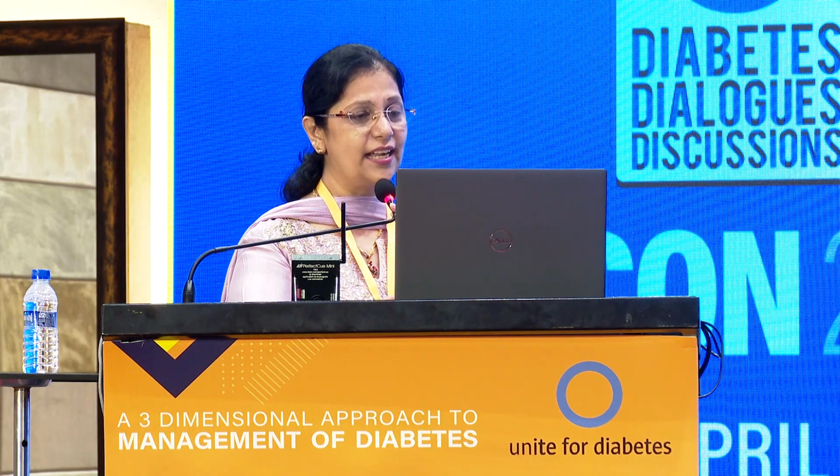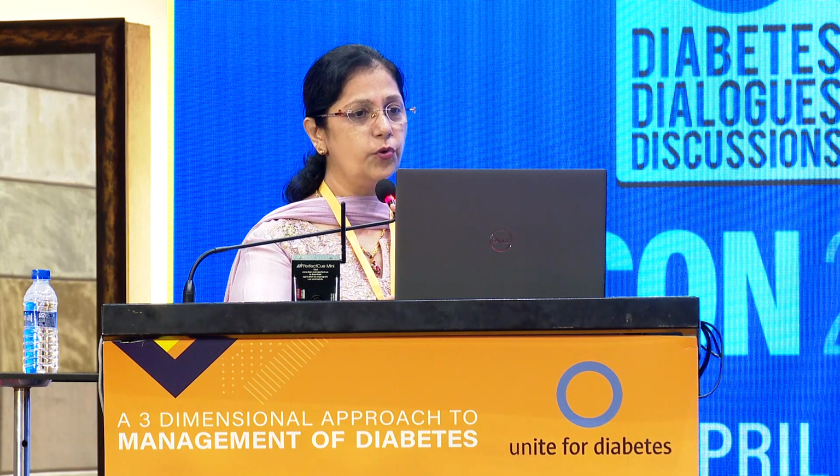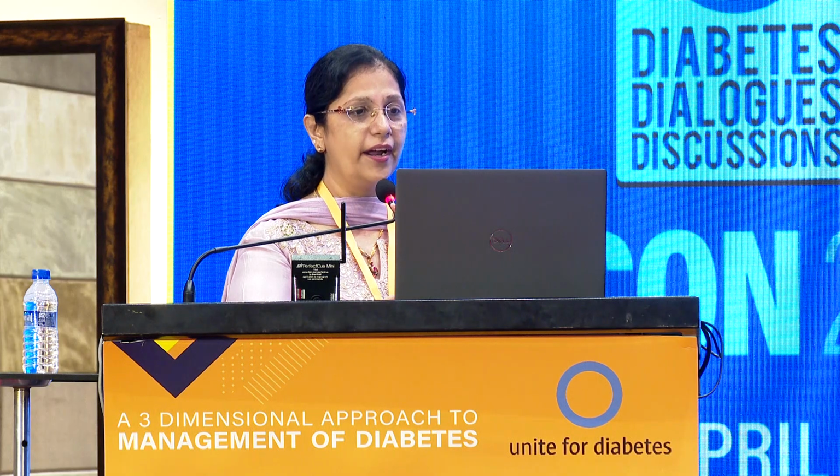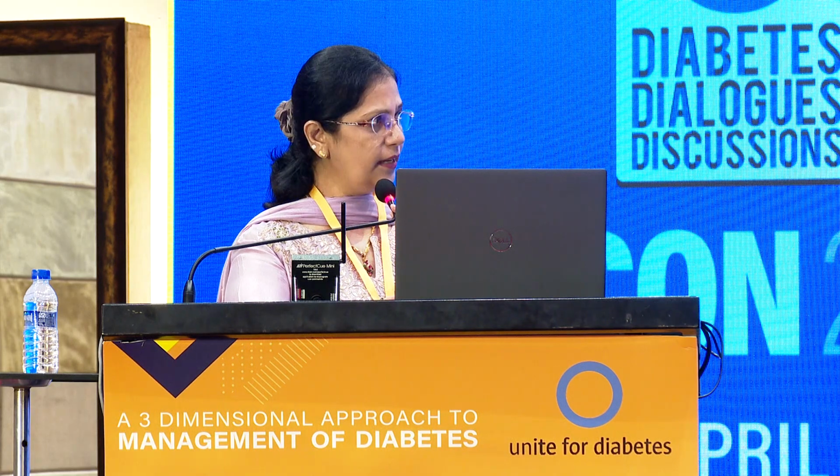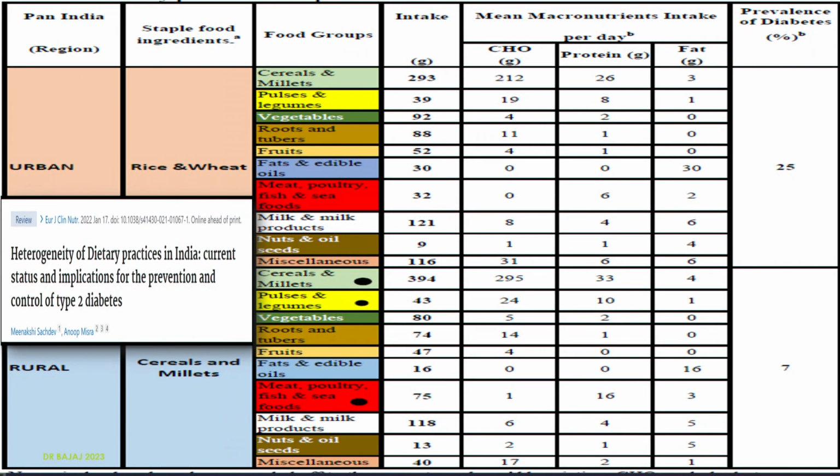The elegant study, the START study, I don't need to mention to this audience, but the fact is that though we have diverse diets, there's a systematic review which tells us that 41 different dietary patterns in India have carbohydrate as the main component. This paper was published in the European Journal of Clinical Nutrition by Dr. Anup Mishra et al. in Jan 2022, according to which this data was obtained from What India Eats, ICMR 2020. In urban India, 6 regions with 16 states, and rural India, 4 regions and 10 states were studied in 2012 and 2016.